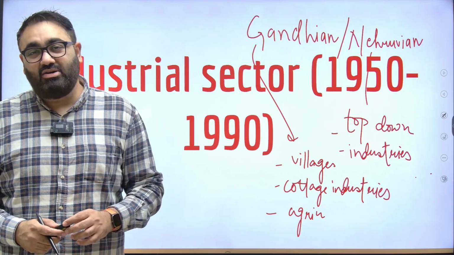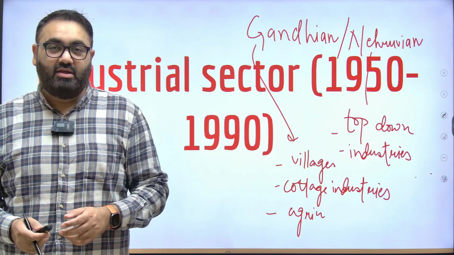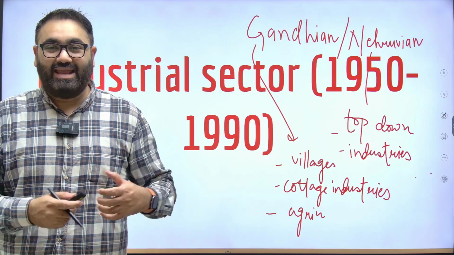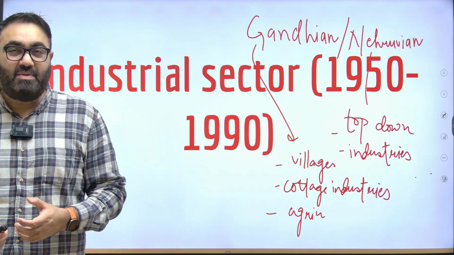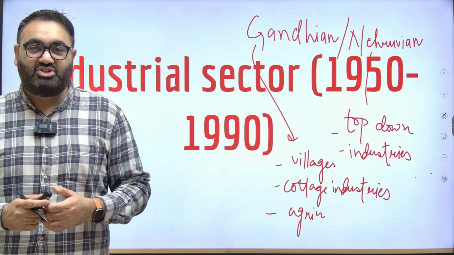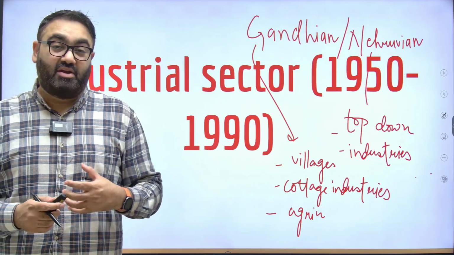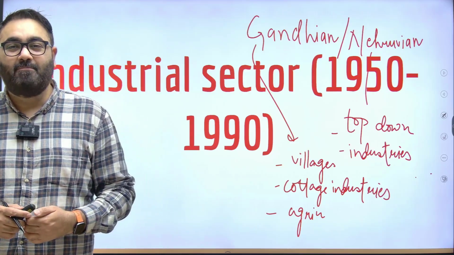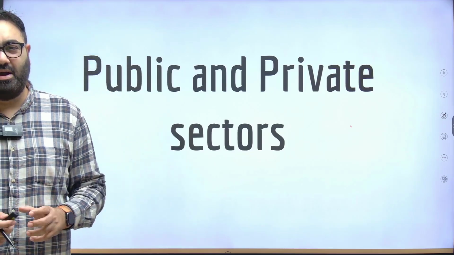Having said that, it's not that it gave a lot of positive results. In fact, even today, the governments have been struggling with increasing the contribution of industries in our overall GDP, and they have not been able to strike the balance that is required. We still have a lot of issues where we don't have enough jobs in manufacturing, we don't have enough skills, we don't have enough capital, there are a lot of problems of red tape. All these issues have sprung up.